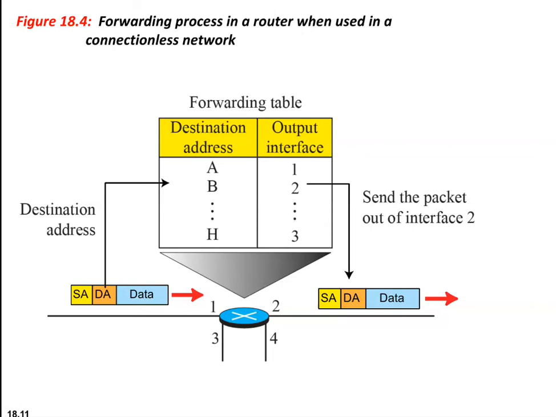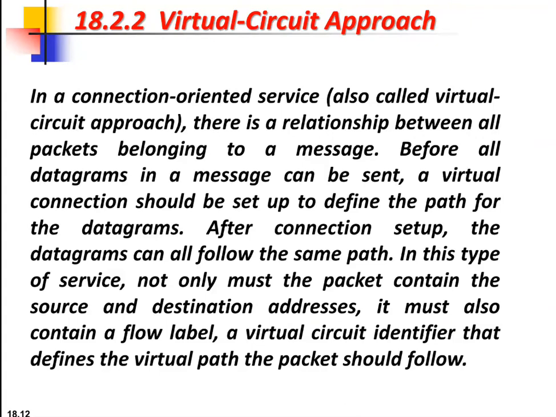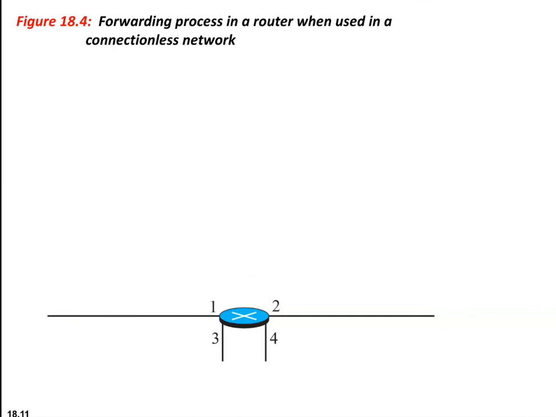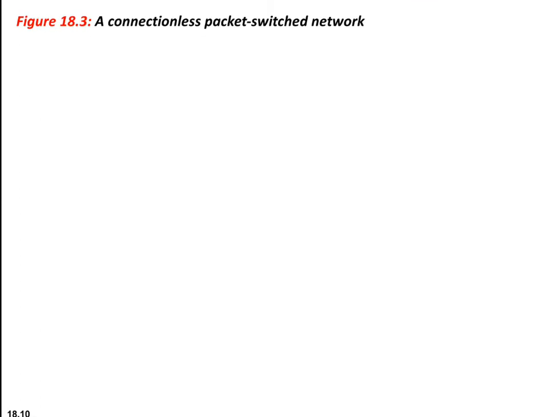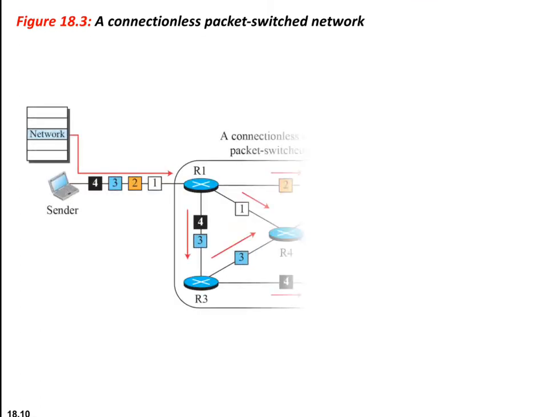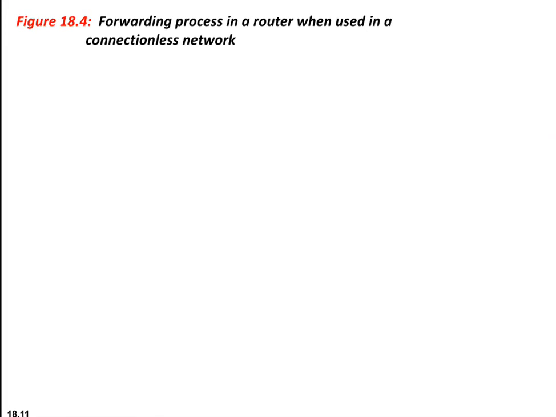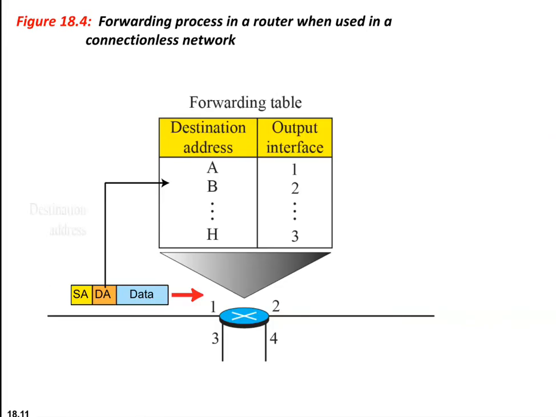And the source address is used just to send back the reply in case the packet gets corrupted. That is about the datagram approach. The main thing in the datagram approach is that it is used for the connectionless service, which is a connectionless packet switch network. Here the packets follow different paths and they arrive at the receiver out of order.